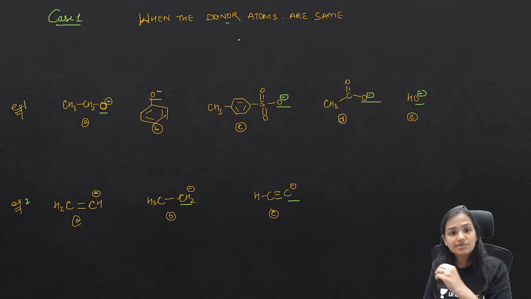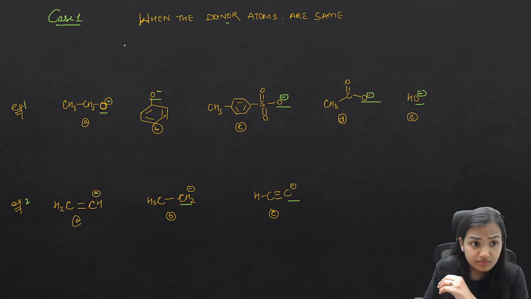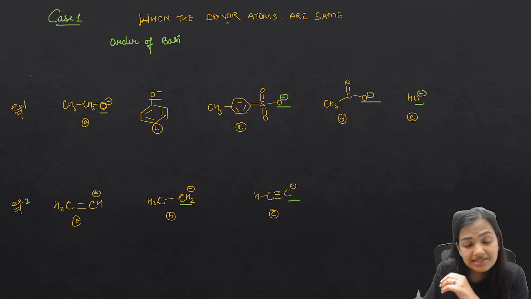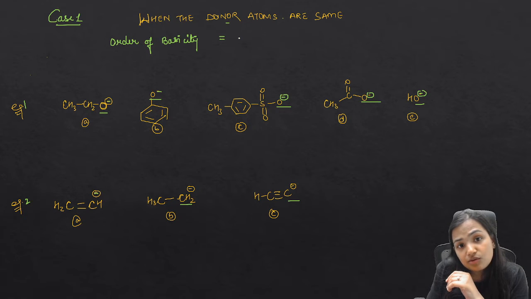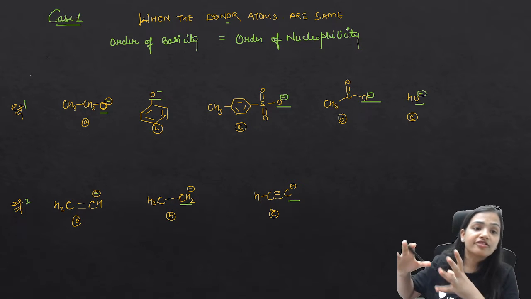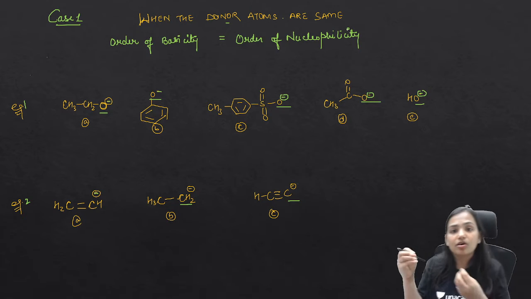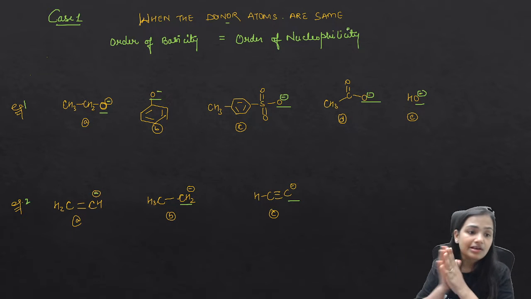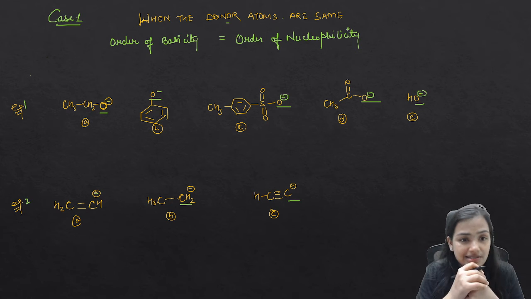So, when the donor atoms are the same, the order of basicity, that is the basic strength, will be equal to the order of nucleophilicity. What does this mean? This simply means that whatever the order of basicity is, that is going to be the order of nucleophilicity. Let me take an example and make you understand this.